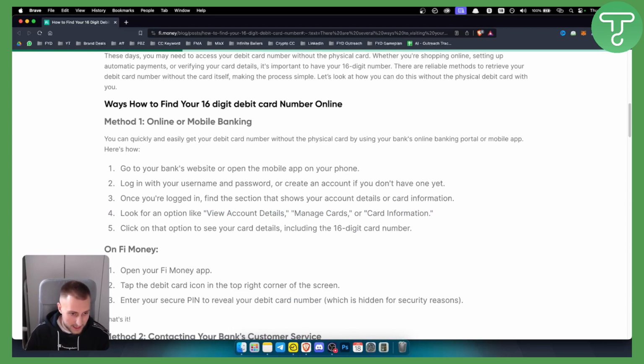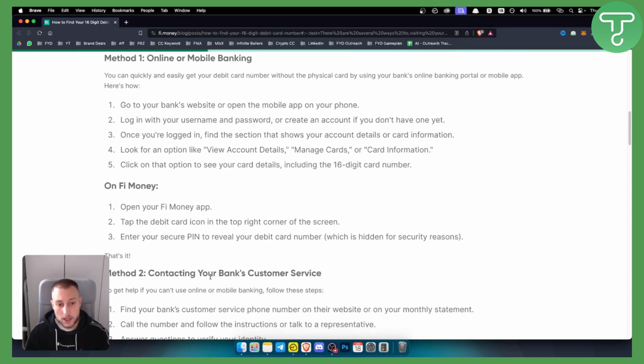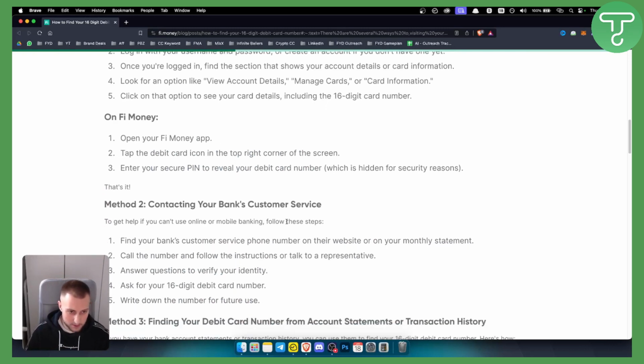Now, obviously, if you have a Fee Money app, you can go on your Fee Money app, tap the debit card icon, and then enter your secure PIN. Or you can contact your bank's customer service as well, to find your bank's customer service phone number. So that's basically what you can do.